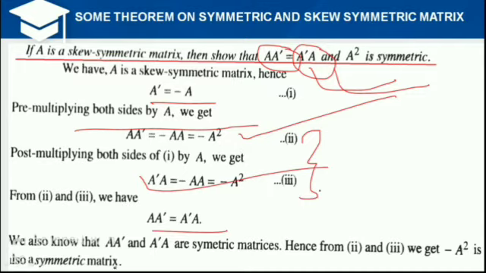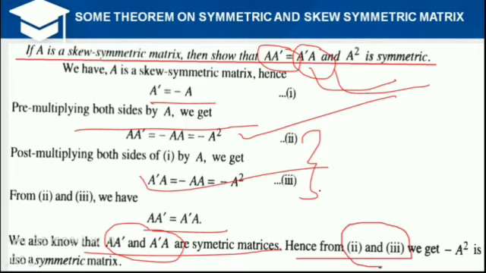This also shows that A into A transpose and A transpose into A are symmetric matrices. Therefore, from equations 2 and 3, we get that minus A square is also a symmetric matrix.